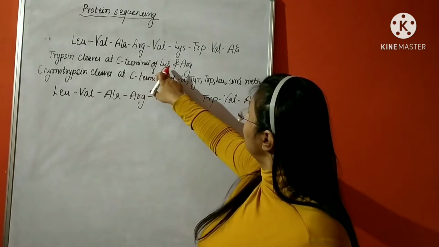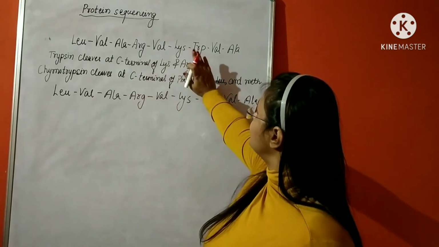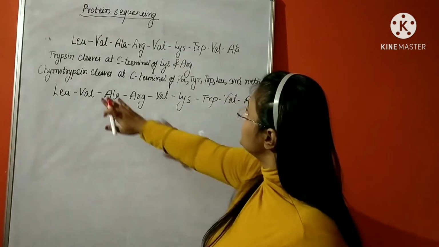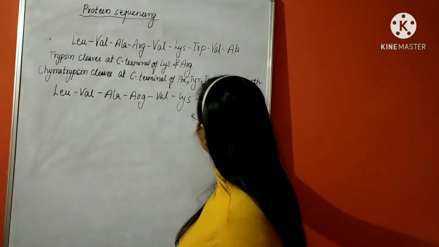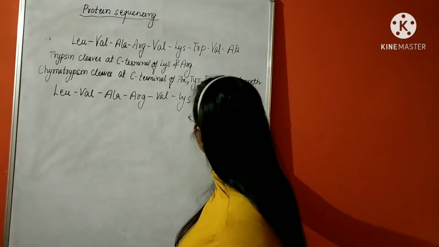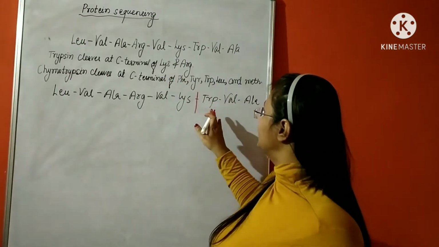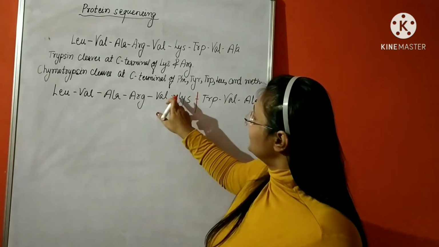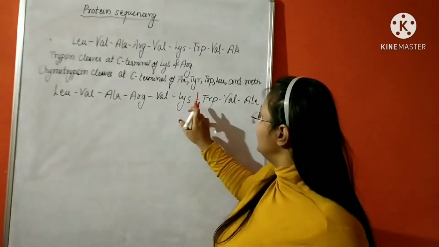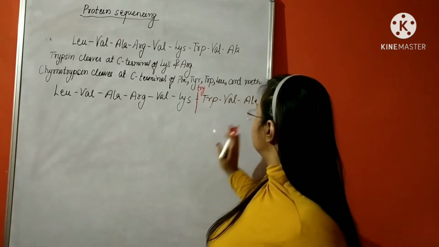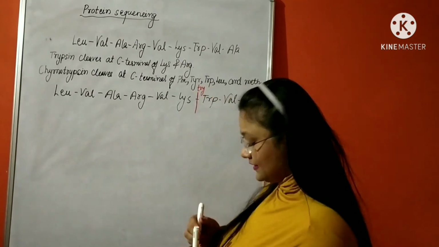First of all we will look for lysine. If there is any lysine in the peptide, this is the lysine. So that means trypsin will cleave over here, because it cleaves at C side or carboxy terminal. So rather than cleaving it here, it will cleave here. So this is for lysine.